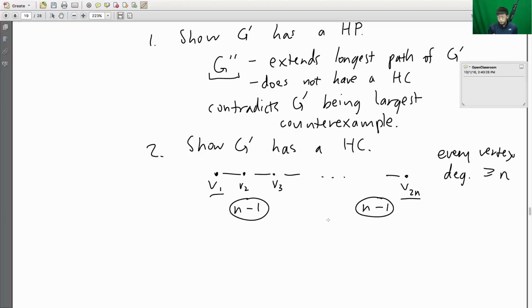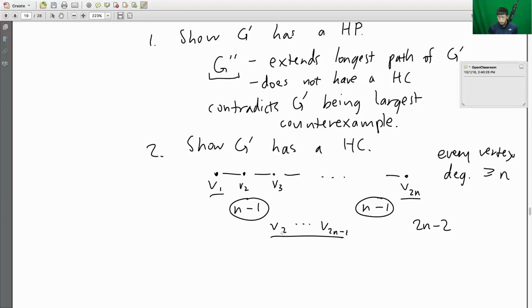We know that all of these neighbors must lie within v2 up until v sub 2n minus 1. And the reason for this is that, well, v1 can't have an edge to itself, and we're already considering the case where v1 does not have an edge to v sub 2n. So we have n minus 1 neighbors of v1 in here, and n minus 1 neighbors of v sub 2n in here. So these total up to 2n minus 2 neighbors.